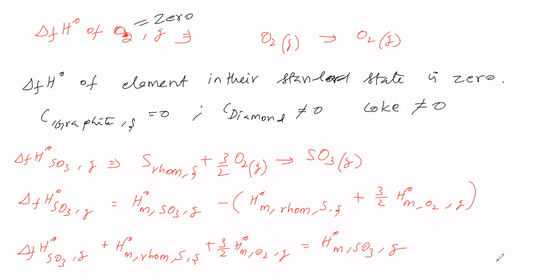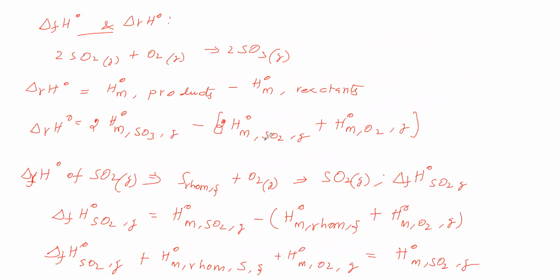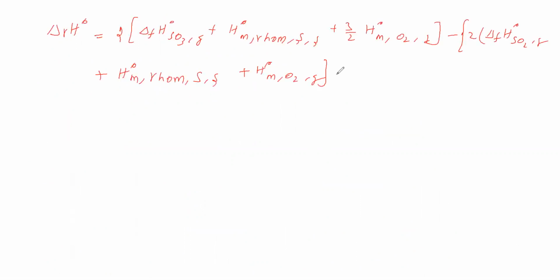Here in delta r H naught is equal to, H naught M O2 gas is there. This H naught M O2 gas we will write as it is. Okay, what are the common terms that get cancelled? Let us cancel them.